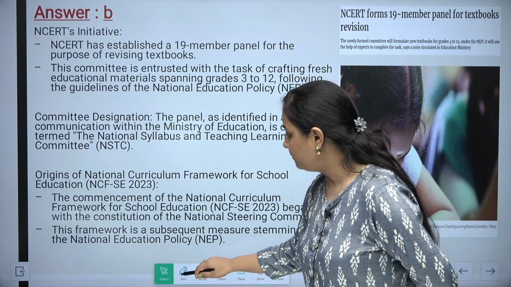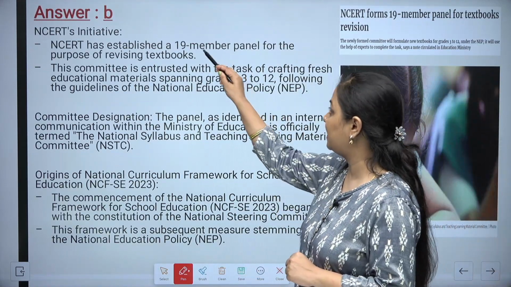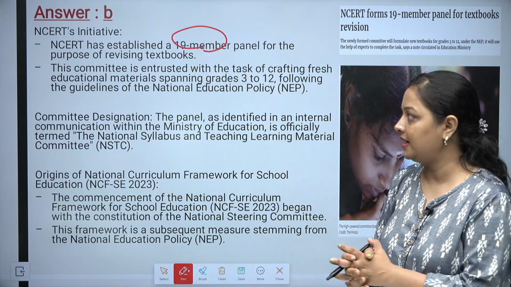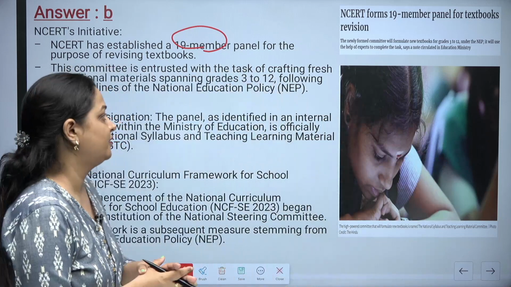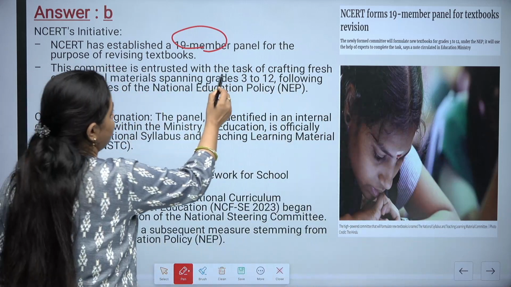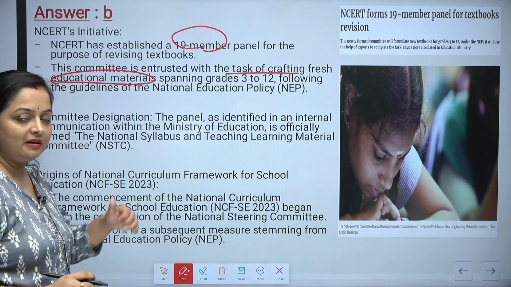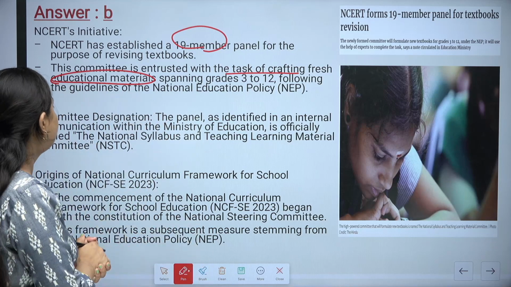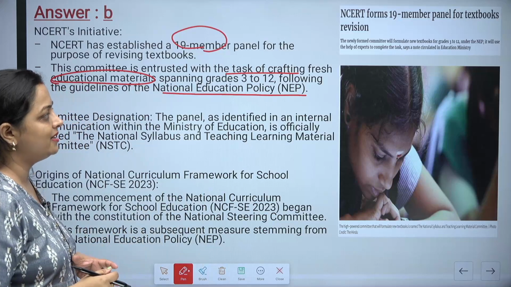So here the answer of this question is option B, that is the second statement is only correct. NCERT has actually established a 19-member panel for the purpose of revising our textbooks, wherein a lot of things will be eliminated and a lot of things will be added. This committee is entrusted with the task of crafting fresh educational materials spanning grade 3 to grade 12, following the guidelines of the National Education Policy, that is NEP 2020.